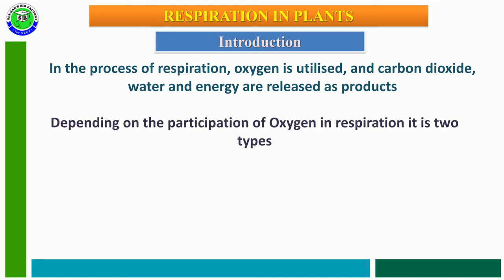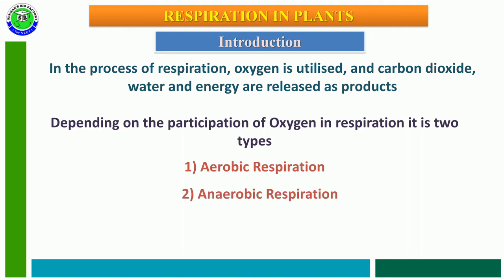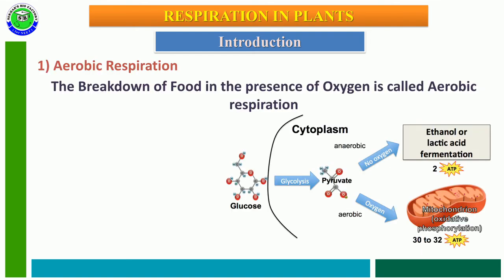products. Depending upon the participation and availability of oxygen in respiration, the respiratory process is mainly of two types. The first type is aerobic respiration and the second type is anaerobic respiration. Aerobic respiration means the breakdown of food materials or glucose takes place in the presence of oxygen. Aerobic respiration leads to complete oxidation of glucose and releases a larger amount of energy.